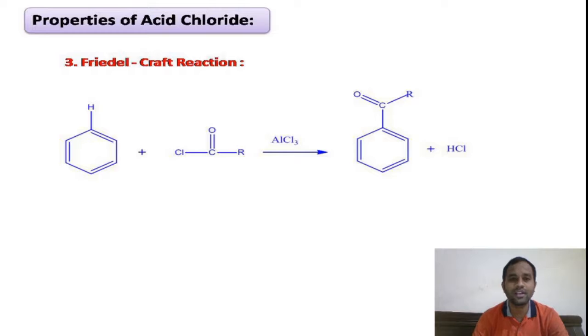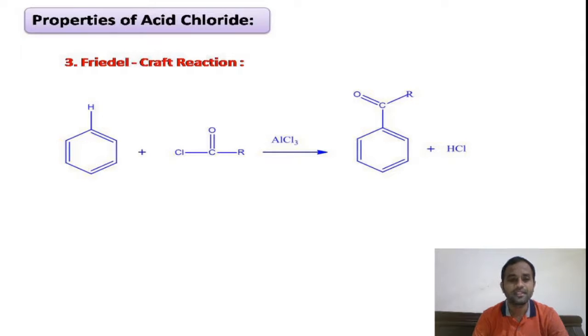Coming to the third reaction, that is the Friedel-Crafts reaction. We know the Friedel-Crafts reaction is a well-known reaction of benzene, that is benzene undergoes acylation in presence of acid chloride and a Lewis catalyst, that is aluminum trichloride. We will get the acyl electrophile, which will undergo electrophilic substitution on benzene. This is an example of an electrophilic substitution reaction.